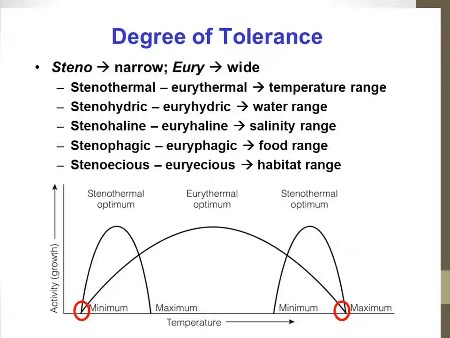Now, this is very important from the board point of view. You should know what is stenothermal and eurythermal. And the second important pair is stenohaline and euryhaline, the third statement on your screen. When I talk about haline, I'm talking about the salinity range, and salinity is the concentration of salt in the water.